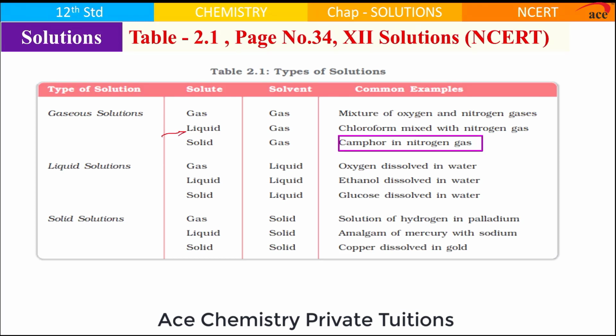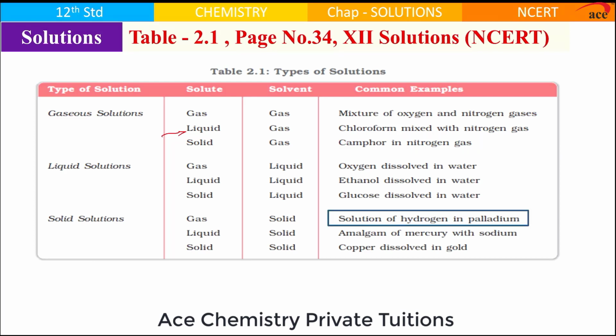The next example, which also many a time students get confused, is camphor in air or camphor in nitrogen gas. Now, camphor, how come it can go in nitrogen gas? As vapors only. So, camphor vapors with nitrogen gas is the solution for us, a homogeneous solution. Now, how come it is an example of solid in gas? Because at room temperature, camphor is present as solid. So, the way it exists at room temperature, that is taken as the state. Therefore, camphor in nitrogen is an example of solid in gas. Chloroform mixed with nitrogen is an example of liquid in gas.